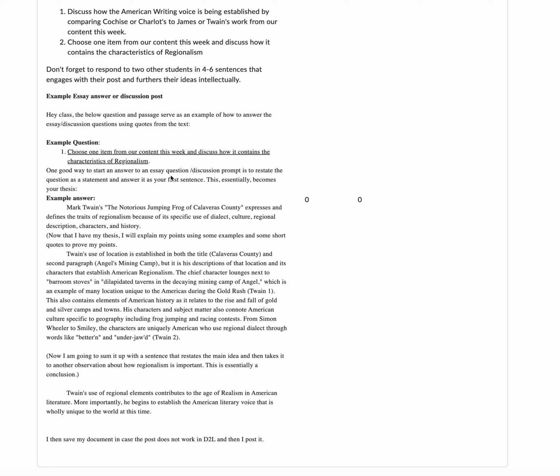And I quoted from page one of an online short story, so I just gave it a page one citation at the end. And here we go. The chief character lounges next to barroom stoves in dilapidated taverns in the decaying mining camp of Angel, which is an example of many locations unique to the Americas during the gold rush.